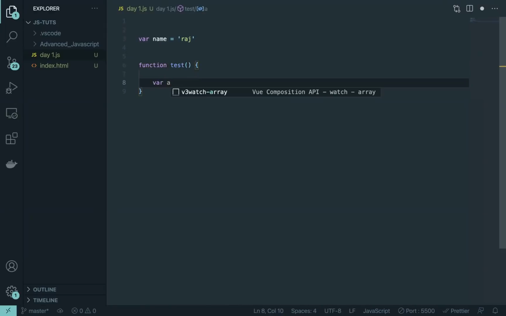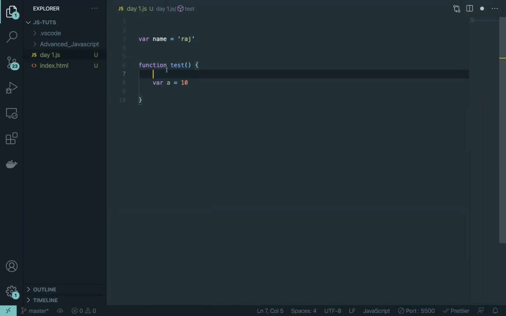and if I type in, let's say, var a is equal to 10, okay, cool, fine. So now when JavaScript will go, obviously to execute a function, JavaScript has to go inside it, right? So that means now JavaScript is in a prison. It is in a prison of this function starting from 6 to 11. And now when JavaScript is in a prison, it can still access the values outside of that function. So name can be accessible here. So if I just do console.log name, that will happen.